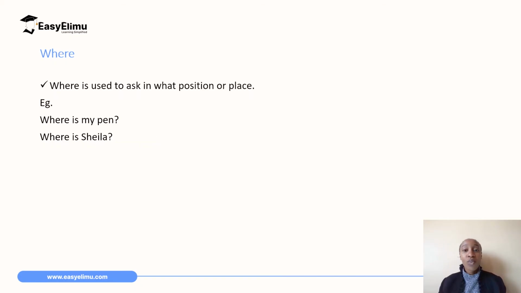Lastly, we have the word where. When you ask a question with the word where, you want to know the place or the position. Where is my book? It is inside your locker. That is the position.